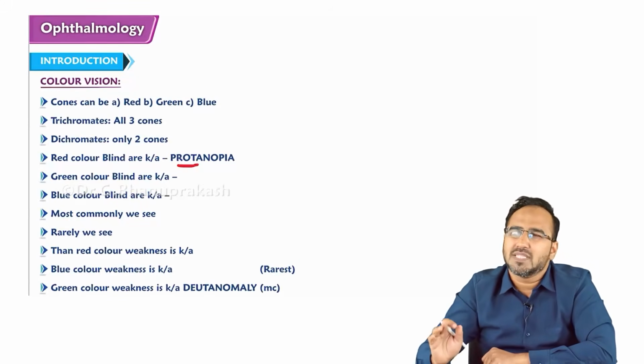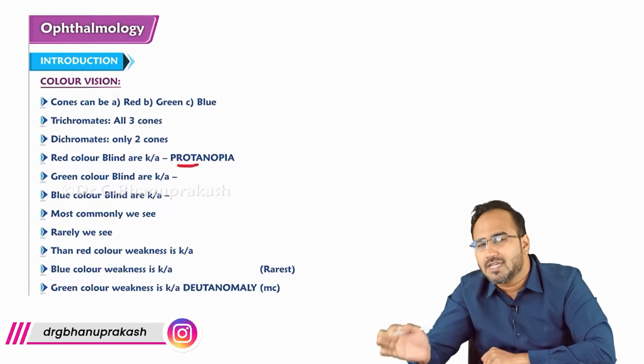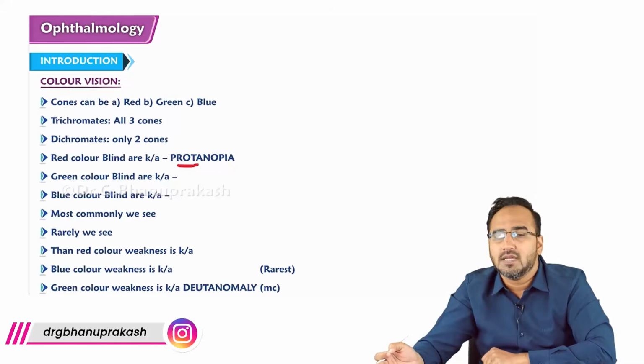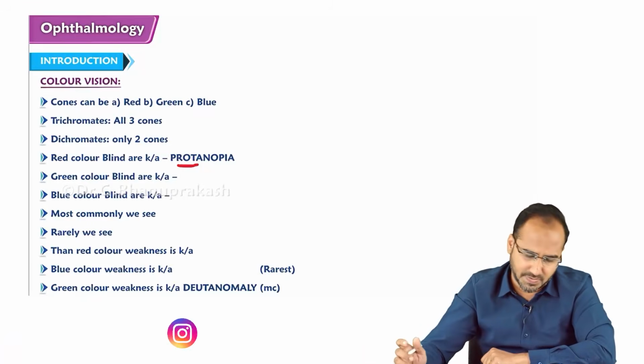Protanopia. Remember, the most common color blindness that you see is what? The green color weakness and blindness. The rarest is what? Blue color. Blue color weakness and blue color blindness.